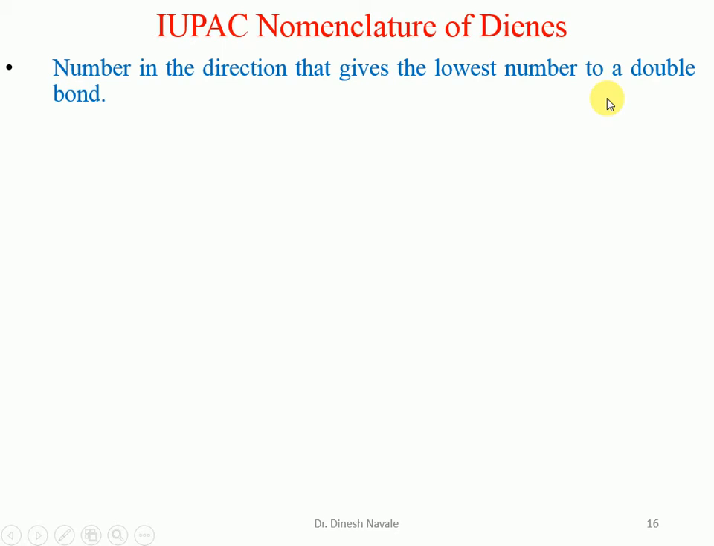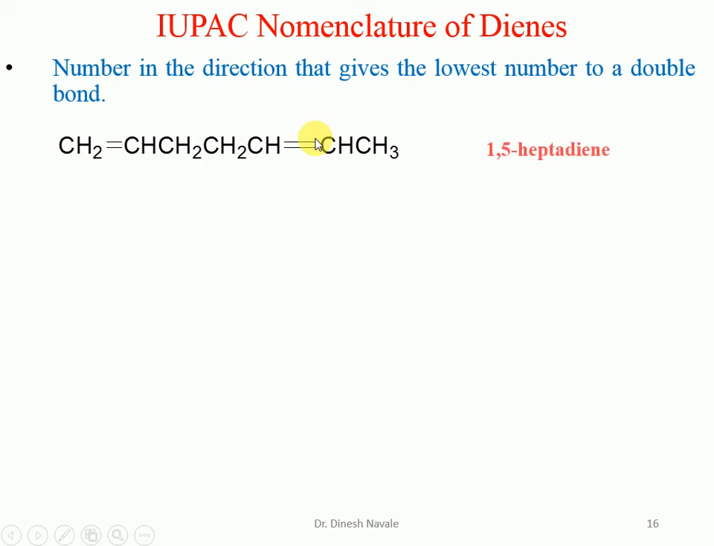In case of numbering, go in the direction that gives the lowest possible number to the double bond. As we have already seen, we have to give the lowest possible number to the double bond. So if you see this one, it will be written as what? Carbon number 1, 2, 3, 4, 5, 6, 7. So it is a heptane. If it is a heptane, NE will be replaced by di-ENE. So it is going to become a heptadiene. And the carbon-carbon double bonds are present between carbon number 1 and 2 and carbon number 5 and 6. So it is going to become hepta-1,5-diene or 1,5-heptadiene.